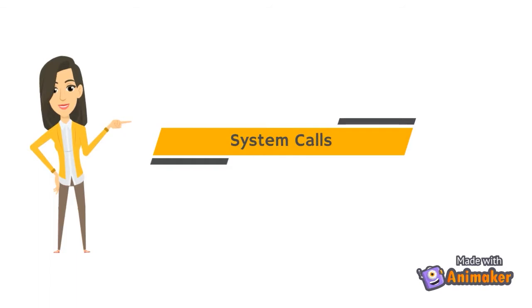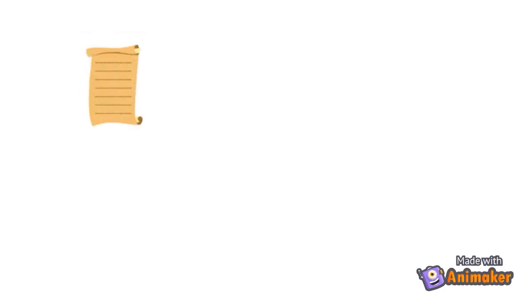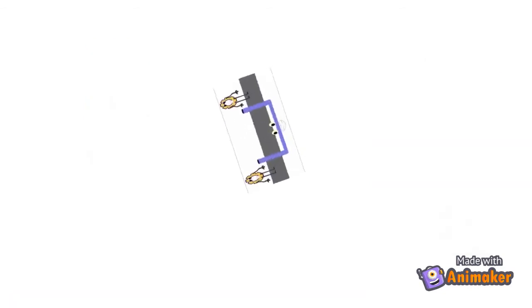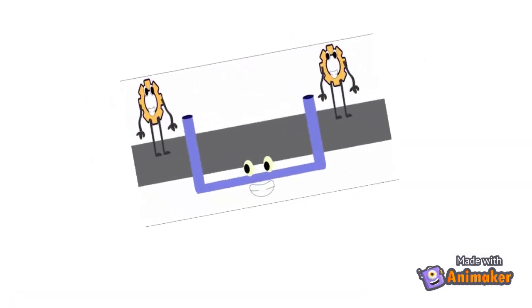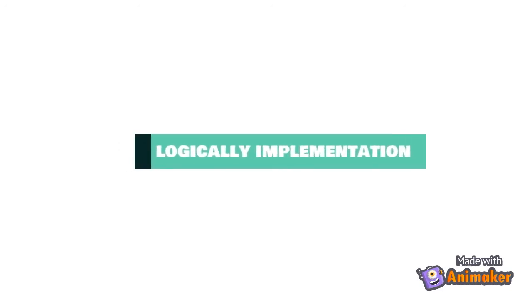An inter-process communication facility provides at least two operations: send message and receive message, and the message size is either fixed or variable. For example, if processes P and Q want to communicate with each other, they must send or receive messages to or from each other. A communication link must exist between them to exchange messages via send or receive. This link can be implemented in two ways: physical implementation and logical implementation. We are concerned here with logical implementation.